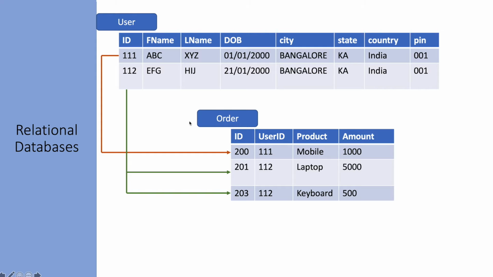And we have the order table. Let's say there is an order for user ID 111, which is defined in the user table, and we'll have some value for that. So we can define the relationship between the tables. The user and order tables have a one-to-many relationship, and the user ID is a foreign key here. This is the structure we can define in relational databases.